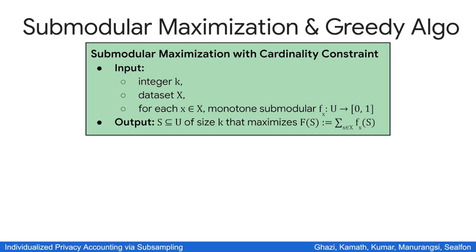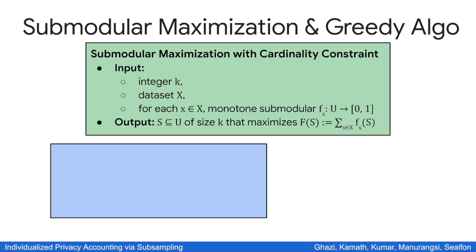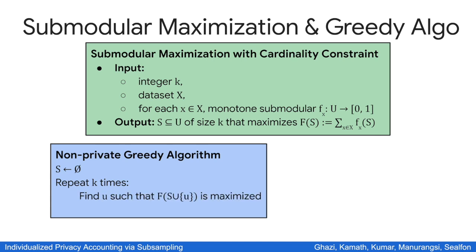Without the privacy constraint, there is a relatively simple greedy algorithm for the problem. We start with an empty set, and we repeat the following process k times. We pick the element that maximizes the marginal gain and add it to the set, and we just return the set at the end. This algorithm gives a 1 minus 1 over e approximation in the non-private setting.